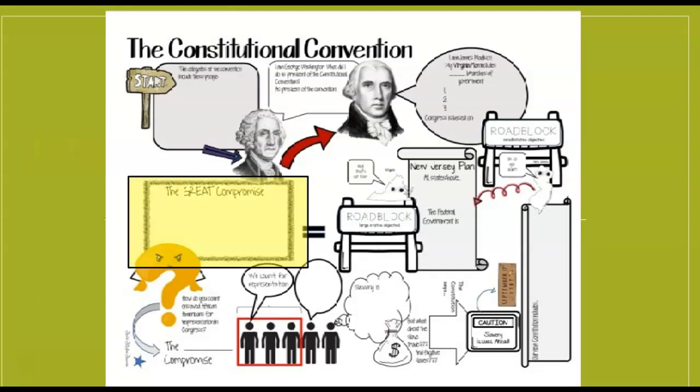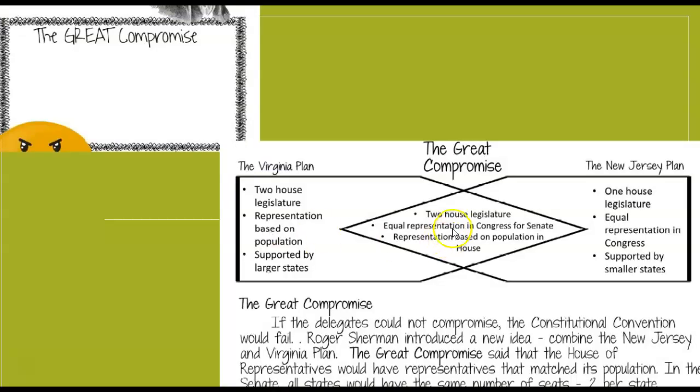We're going to move to the Great Compromise, basically a mixture between the Madison Plan and then the New Jersey Plan put out by William Patterson, governor of that state. So here in the passage, you can sort of see the answers. So first part is the 2-house legislature from Madison's original. Then they have equal representation in the Senate. That comes obviously from the New Jersey Plan over here.